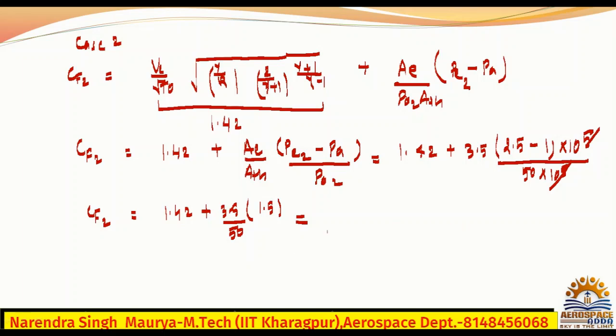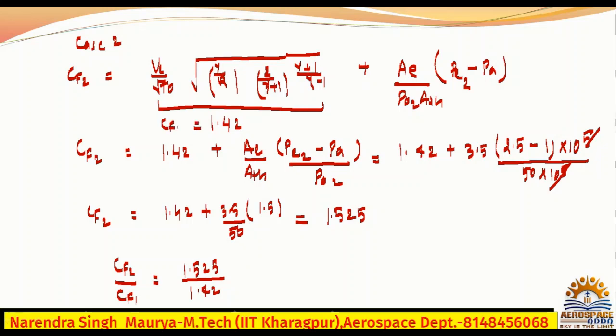This is 1.525. So CF2 by CF1. Check 1.525. What is the CF1? They have given 1.42. This is the CF1, yes or no? So if you divide by 1.42, it will be 1.073. This is the CF2 by CF1.